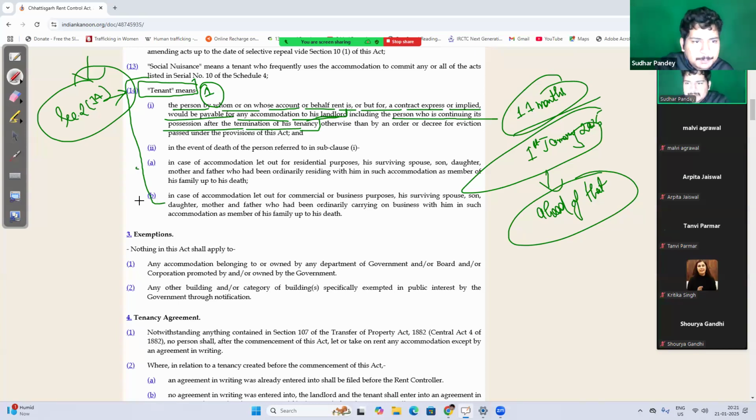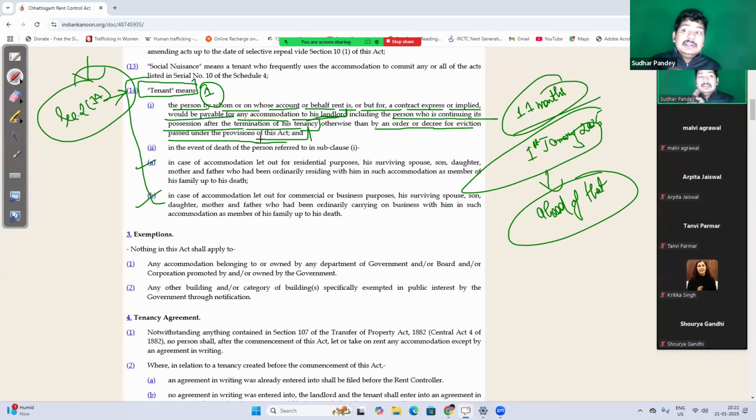and specifically from points A and B, many questions are made, okay? Otherwise, then by an order or decree of eviction passed under the provision of this Act. If the decree of eviction or order of eviction has been passed under this Act, and still someone is continuing his possession, then he is not a tenant. Otherwise, if the case is pending in the court and the person is living on that property as a tenant, and the rent agreement period is over, then even if that period is over, that person shall be considered as a tenant.